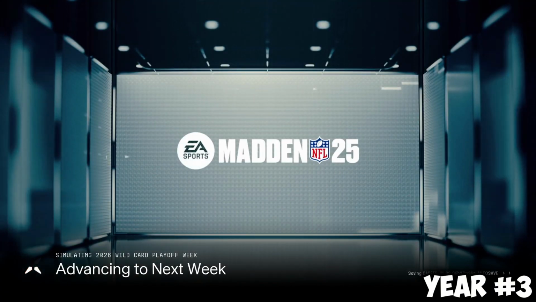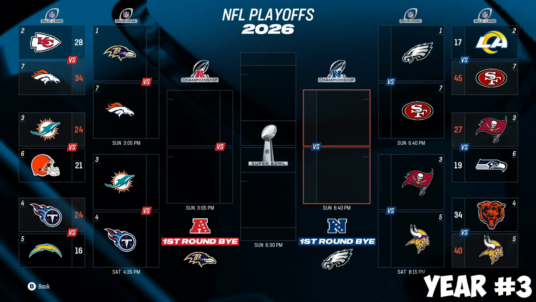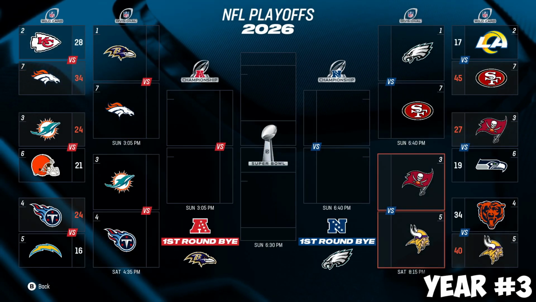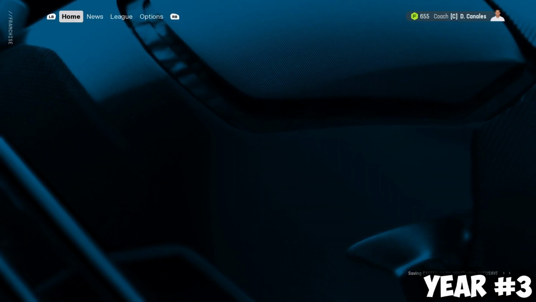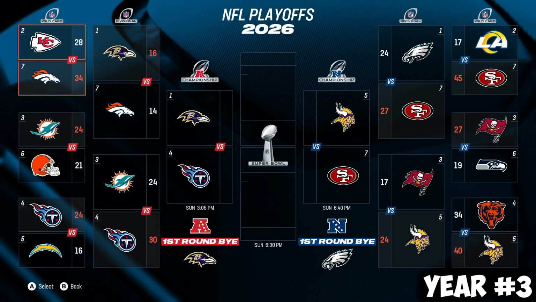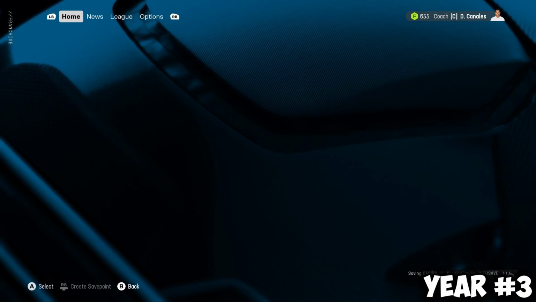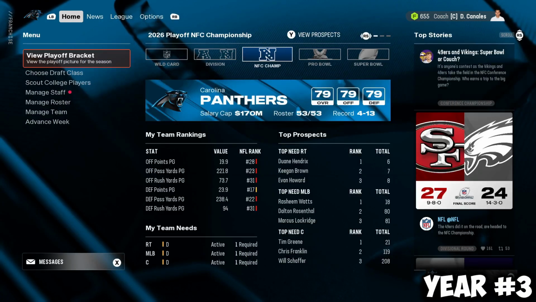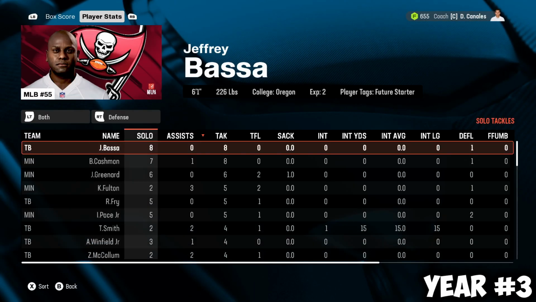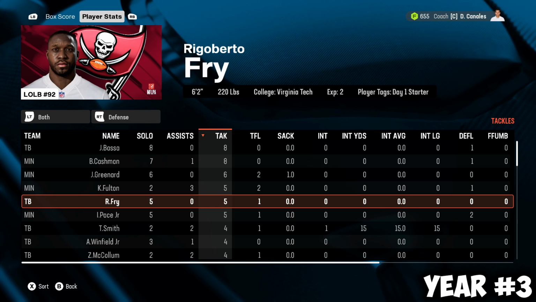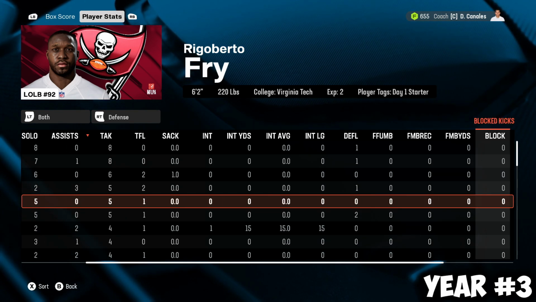Heading on over to the first week in the playoffs. Past the wild card, do the Bucks move on? They do. It's a 27-19 game, first divisional round game for Rigoberto Fry, and the Bucks a Vikings win. They win 24-17, beating Rigoberto Fry and that Bucks team. Let's go ahead and check out what the stats were for that game. Defense, Rigoberto Fry, 5 tackles, and then 1 tackle for loss. So he didn't do that much.